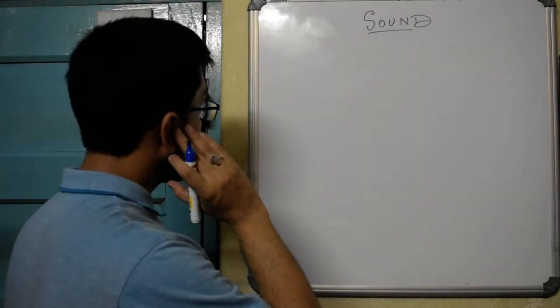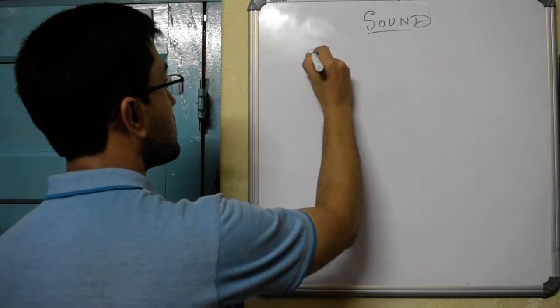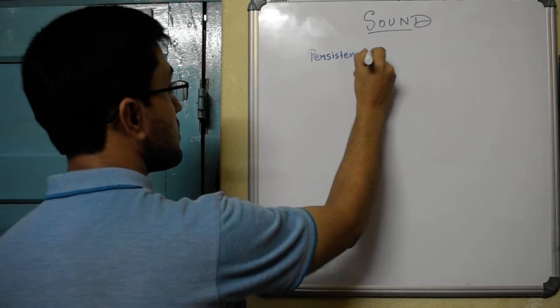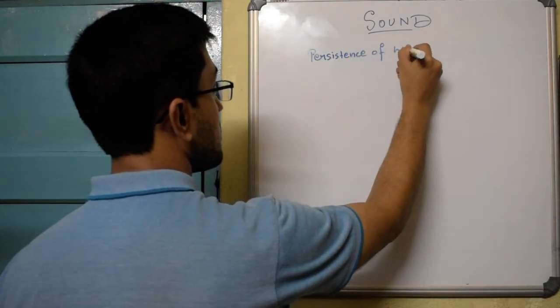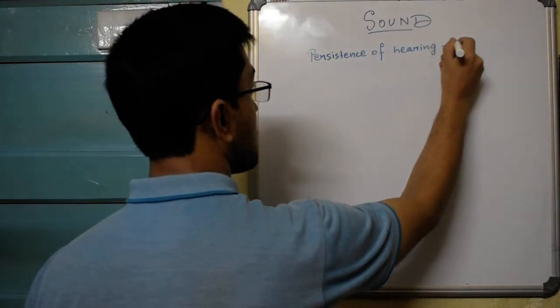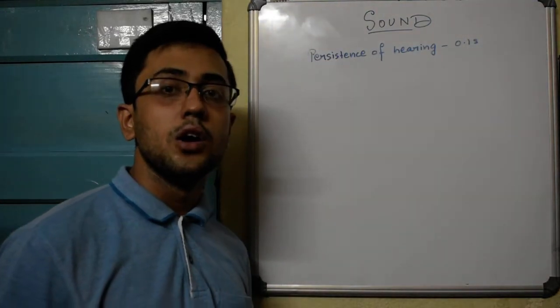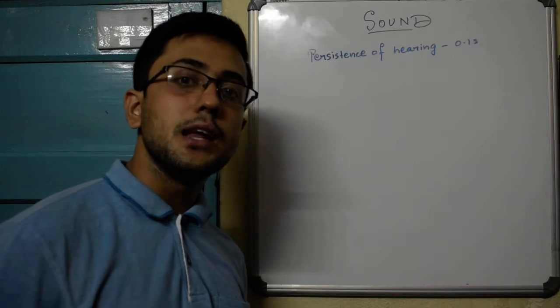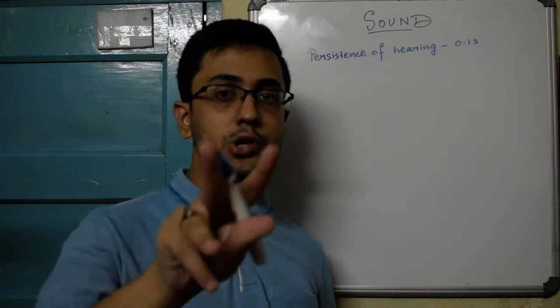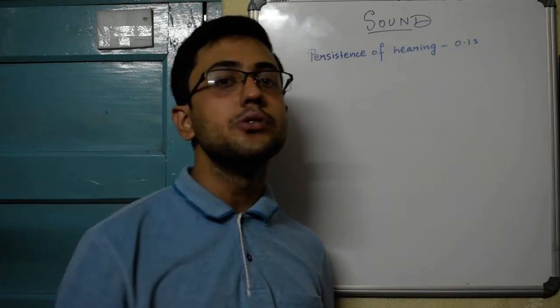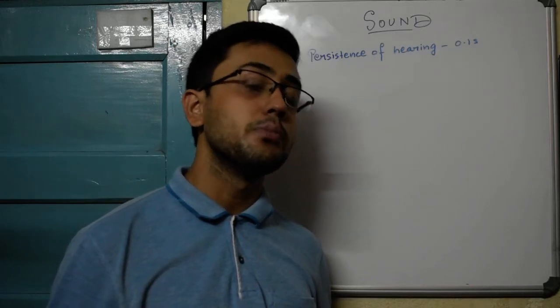Now, this thing that we are hearing in our ears, the persistence of hearing is 0.1 second. What does this mean? This means that if you make me hear two sounds within 0.1 second, I will not be able to distinguish them as two separate sounds.